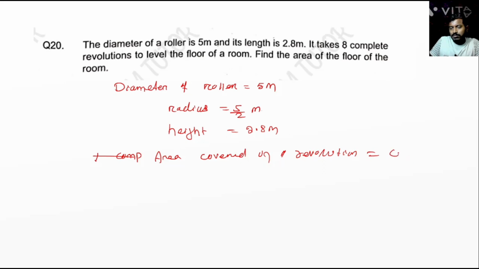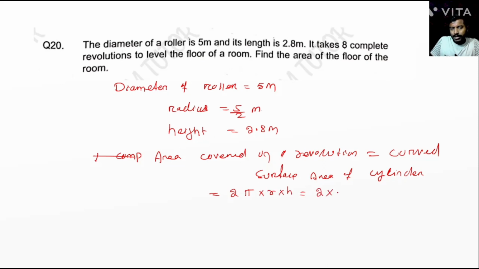is equal to the curved surface area of cylinder. Yes or no? Is equal to 2 pi r into h. So 2 pi, the value of pi is 22 by 7, into r equal to 5 by 2, into h equal to 2.8. So 7 into 0.4, the 2s cancel, 22 into 5 is 110, into 0.4.